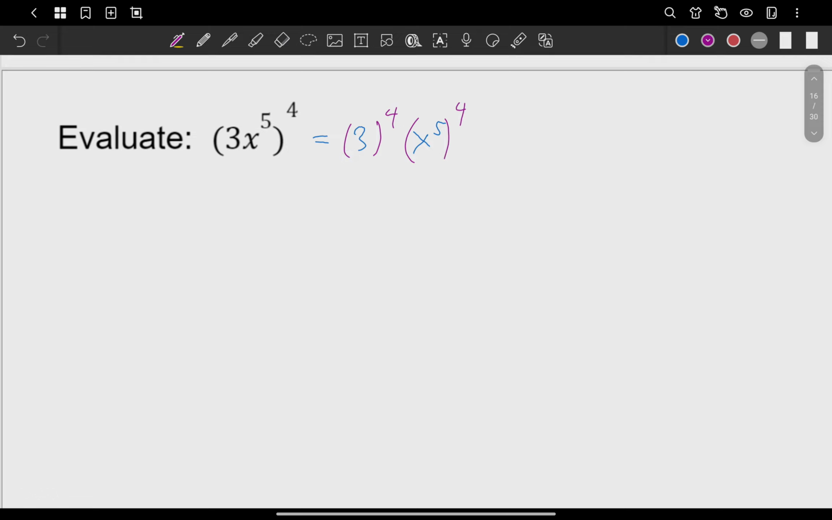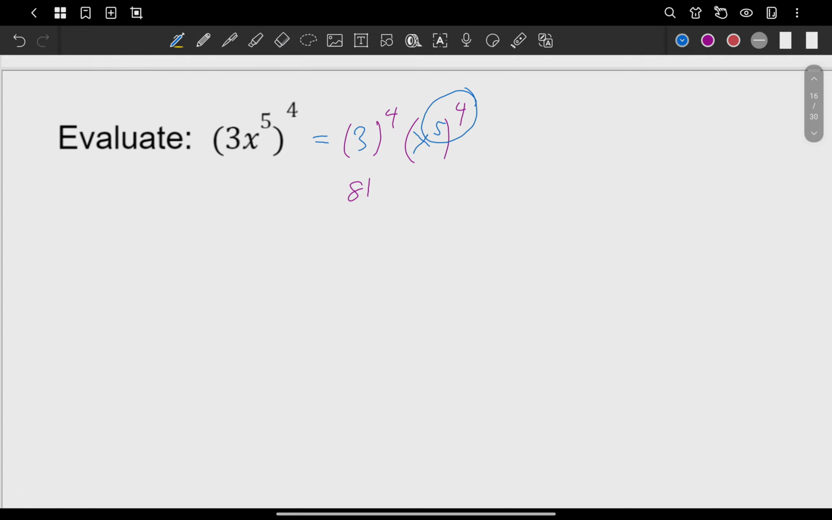And you know what's 3 raised to 4? It means 3 times 3 times 3 times 3, 4 times. And that should be what? 81. And then you have here x raised to 5 and then raised to 4. What rule should be used here?